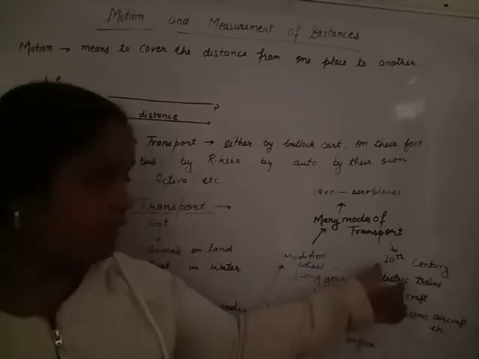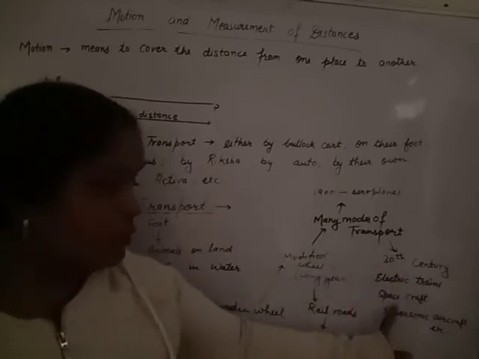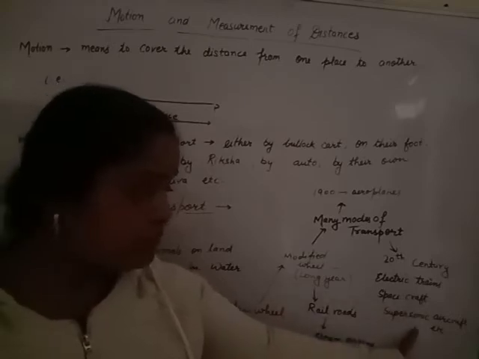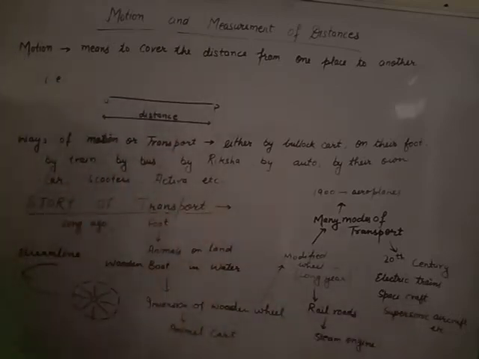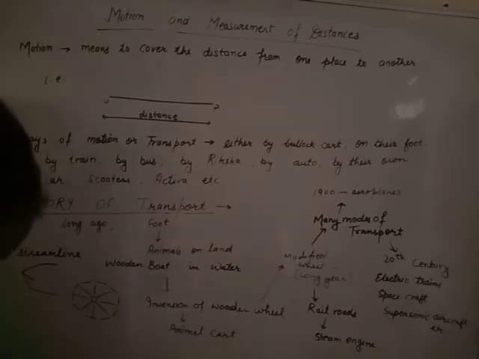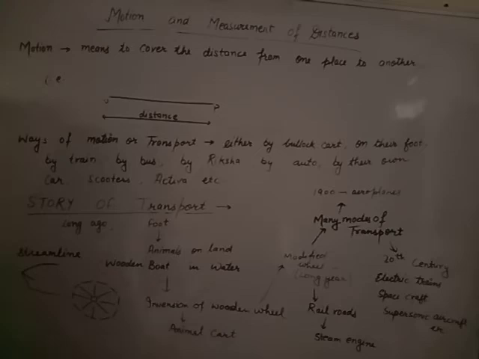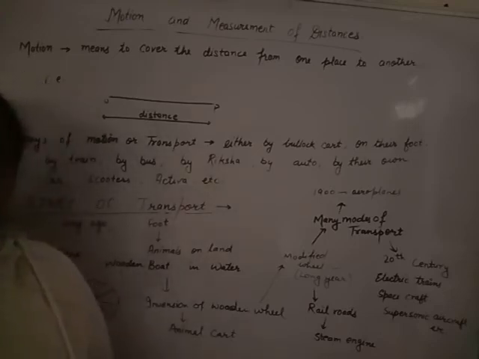transport like the electric train, supersonic aircraft, spacecraft, and many types of electric or electromagnetic vehicles are formed. And with vehicles of this type we are moving from the earth's surface to Mars or many other planets or in space. Clear?